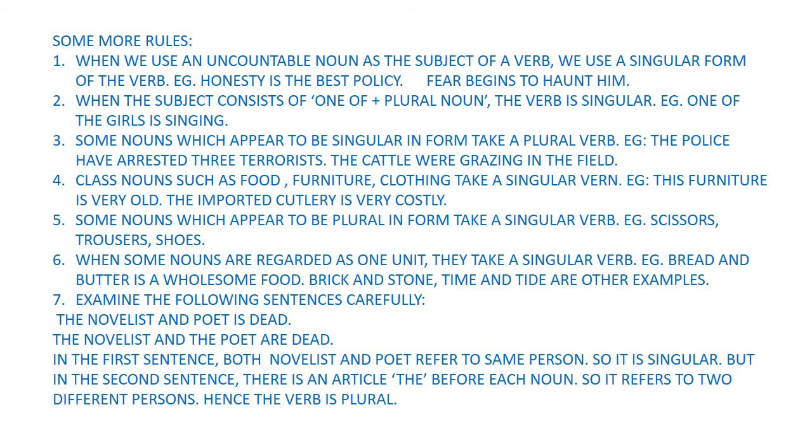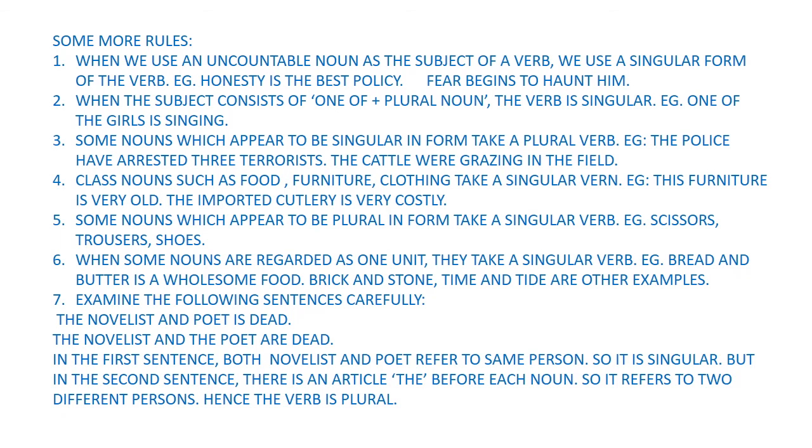But when a pair of is not specified, like scissors, where are my trousers? Now you will think trousers, both the legs together, are forming a single unit. But we ask, where are my trousers? Where are my shoes? Then there are some other nouns which are regarded as one unit and they take a singular verb, like bread and butter is a wholesome food because we take it as one. Brick and stone is used in the same way. We say time and tide waits for none. You have a question, isn't it? So time and tide is considered as singular. He waits. The same way, time and tide waits for none.